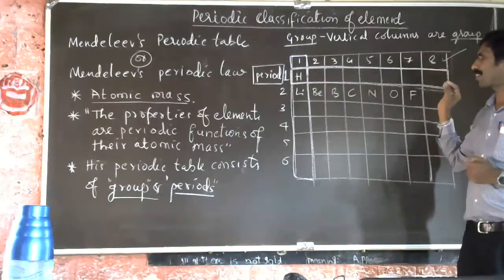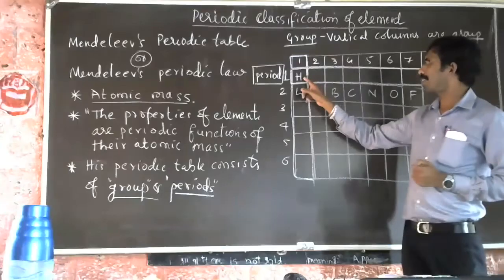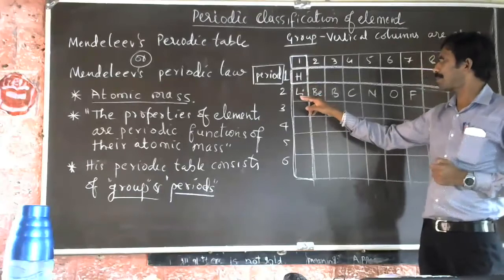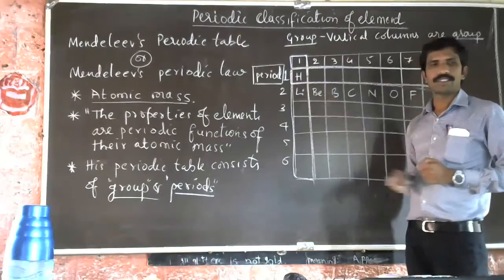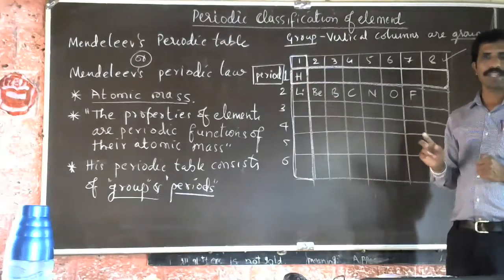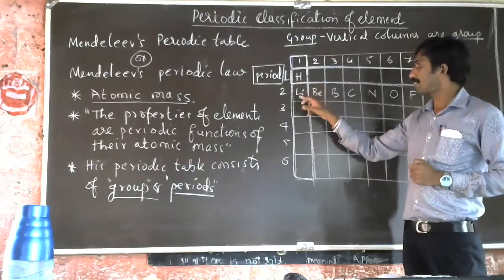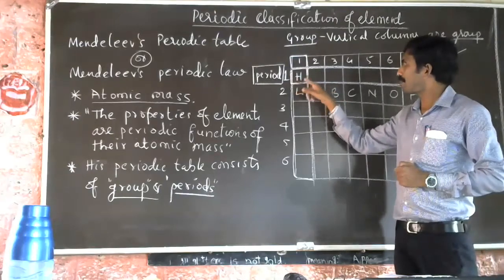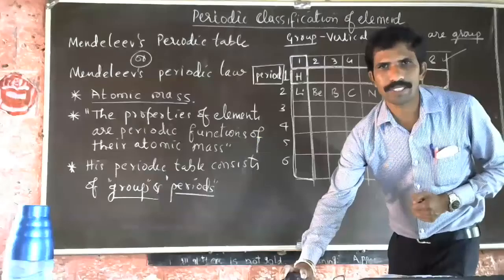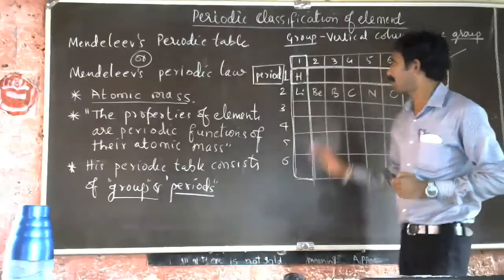Look here, hydrogen was placed here, and afterwards lithium was placed here, because lithium and hydrogen have similarity, but maybe this is a gas, this is a metal. That's why the placement of hydrogen became a drawback of Mendeleev's periodic table. We'll discuss that in demerits.